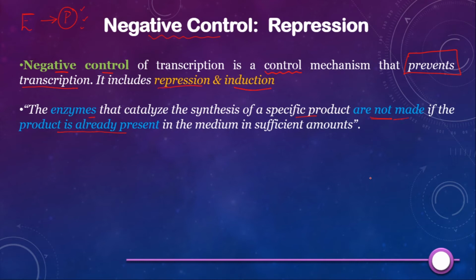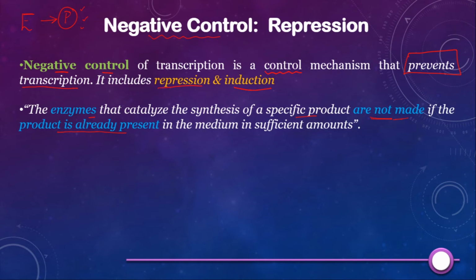Let's revise how enzymes are made. Can you recollect from the last video how gene expression takes place? There are genes which code for enzymes. Translation of the mRNA, which is made by the transcription process from a gene, gives us the enzyme.